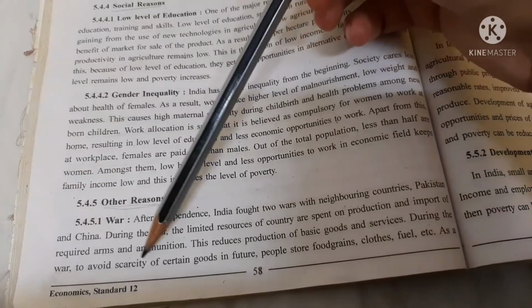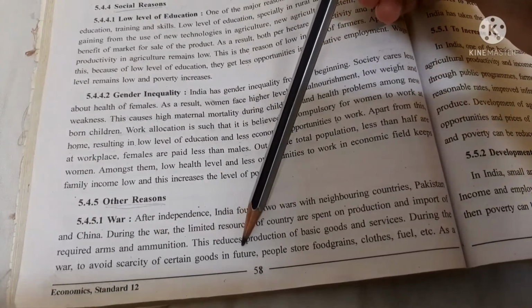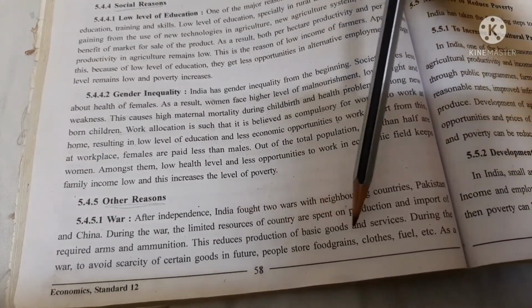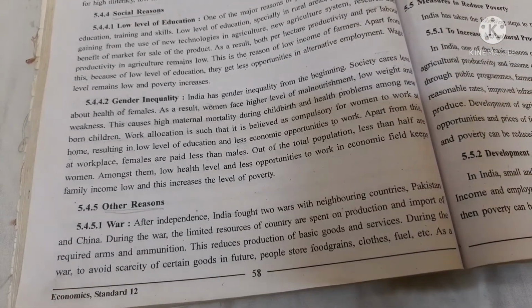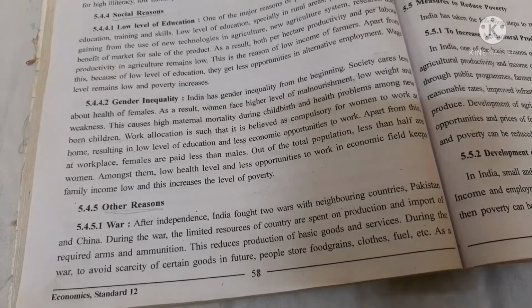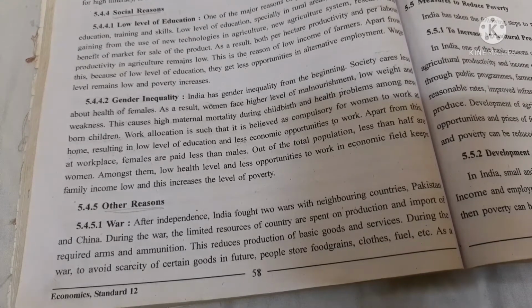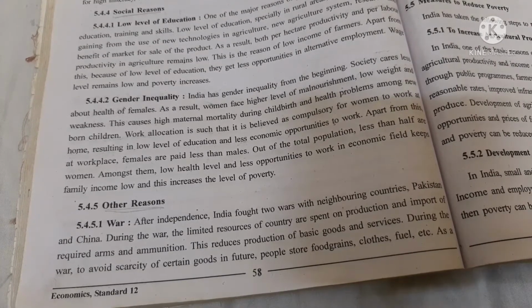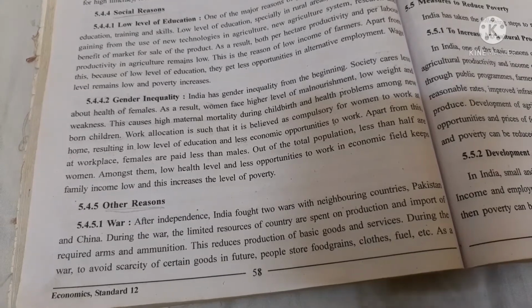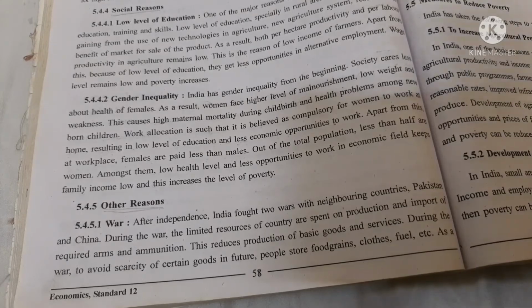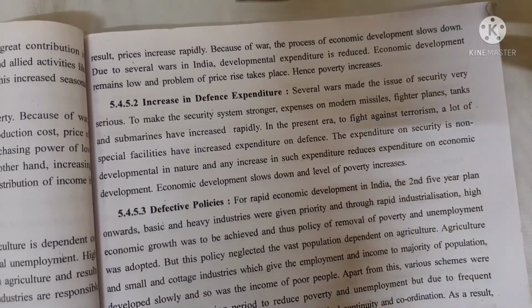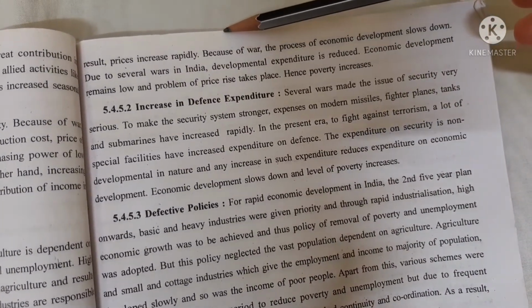During the war, to avoid scarcities of certain goods in future, people store food grain, clothes, fuel, etc. Yes, we all know that during the war, we cannot imagine what our condition is going to be. So because of that, people have started storing essential goods so that they do not face any problem during the war. As a result, prices increase rapidly.